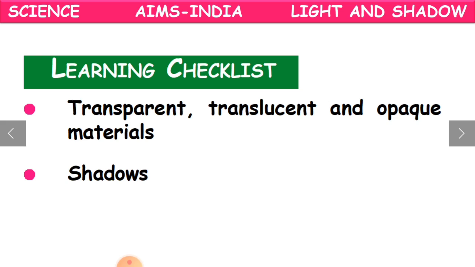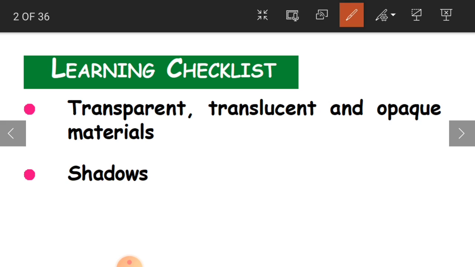Okay, children, and again, this light is of many types. We have many types of lights, and that is what we are going to learn in this lesson. Clear, children? Before we learn the concept, let us check what we are going to learn. We are going to learn about transparent, translucent, and opaque materials.